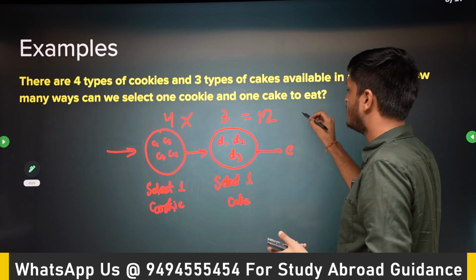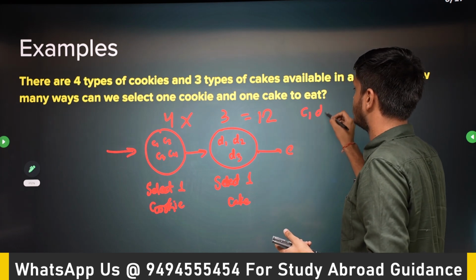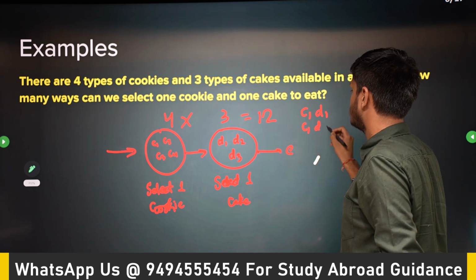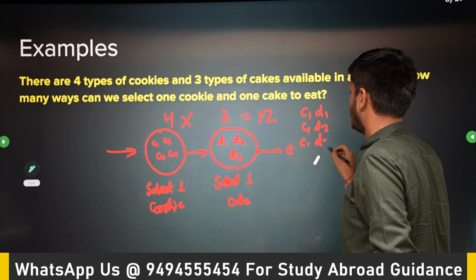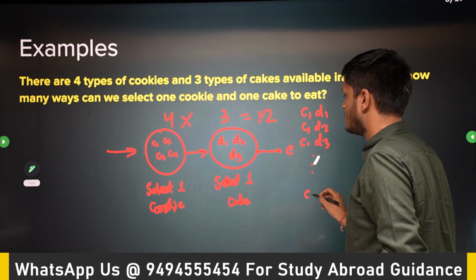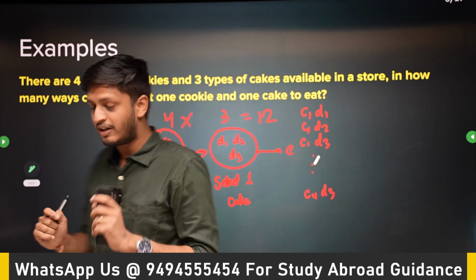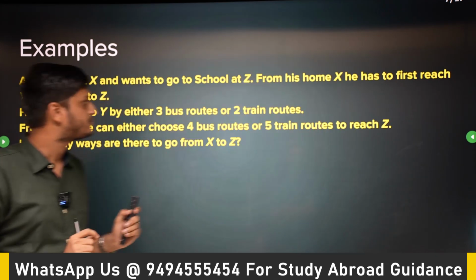What are those 12 ways? I can select C1 and D1, first cookie and first cake, or I can select C1 and D2, C1 and D3, and so on. Last one will be C4 and D3. So there are 12 ways. Okay, whenever you have AND, rule of product.